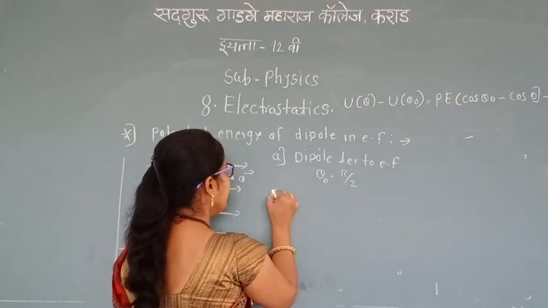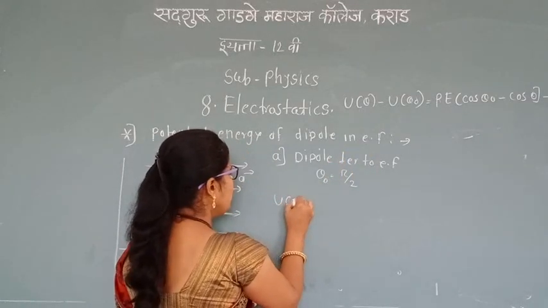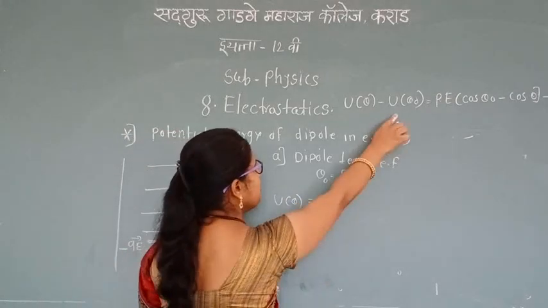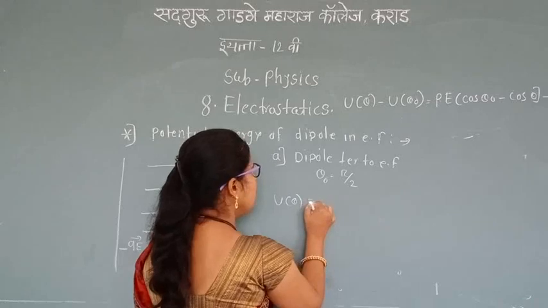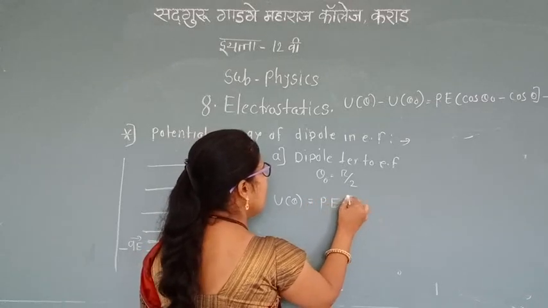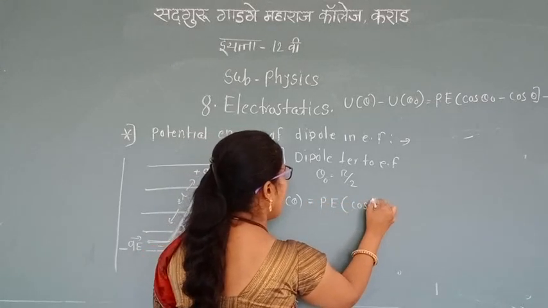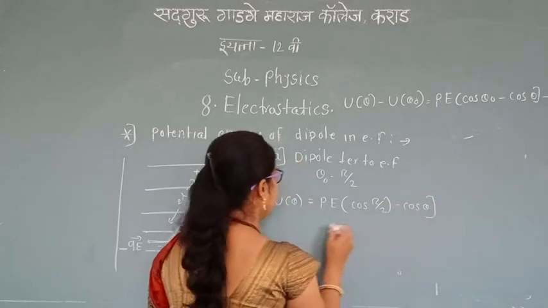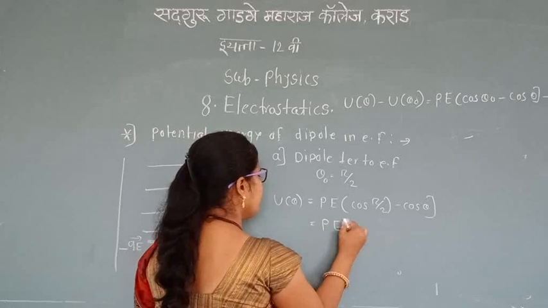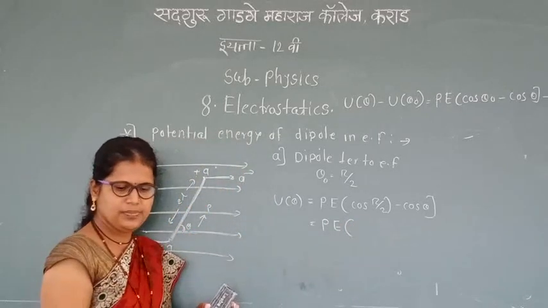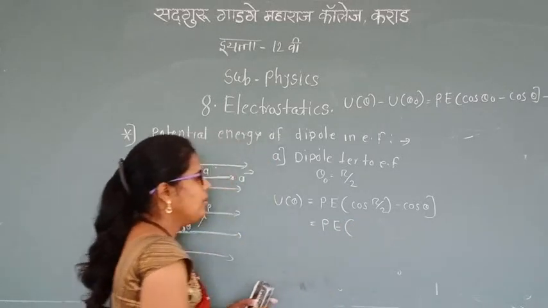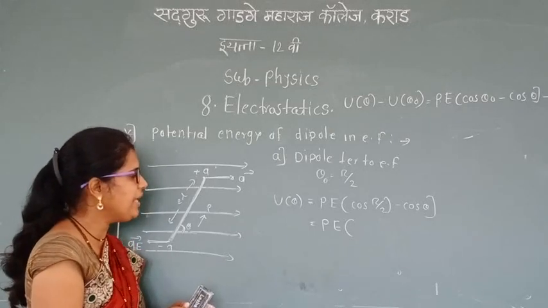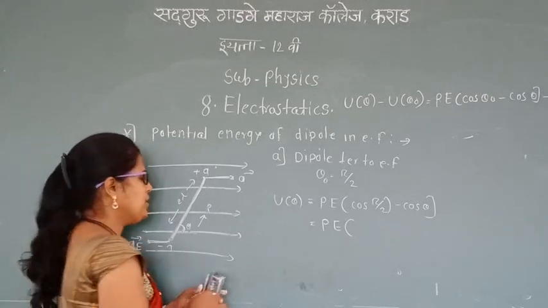So we get U(theta), because U(theta 0) is 0, pE (cos pi by 2 minus cos theta). Cos pi by 2 is 0, so we get minus cos theta.